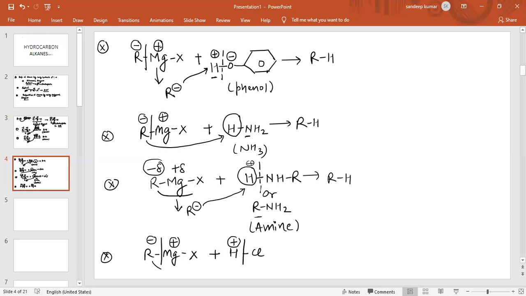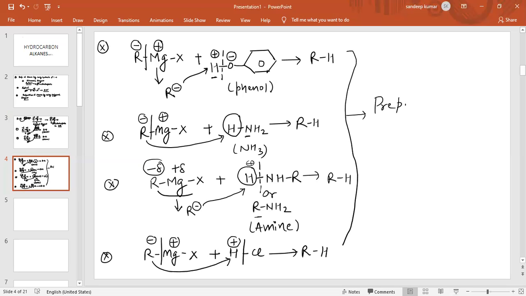Now again R minus will attack on H plus ion, and the product obtained is again alkane. So all reactions are basically preparation of alkane by using Grignard reagent. I hope this is clear to all of you.